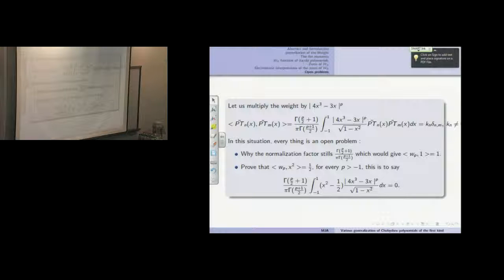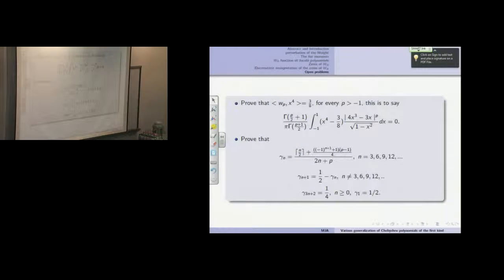I didn't finish this. But it should be possible for p equals 0, as you said. Huh? It should be possible. For p equals 0, this is the moment of order 2 of this. This is true. The x to the power 4 should take the second integral. Minus 1, x⁴ minus 3 over 8. 3 over 8.